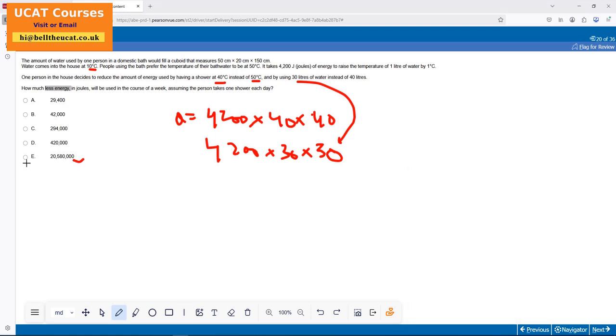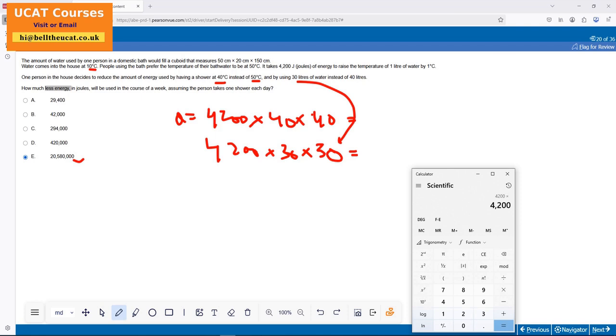That's my answer. So again, I'm not sitting down here working out the difference, but just to prove it to you, let me do it a clever way. 4,200, this is still times 40, right? So I ended up getting something like this. Let me times it by 7 as well. Boom. Memory clear. Now I've got 4,200 times 7 times 30 times 30. Now I will subtract it from the other value. 20,000. Boom. That's basic, but this is not the way you should have done it.